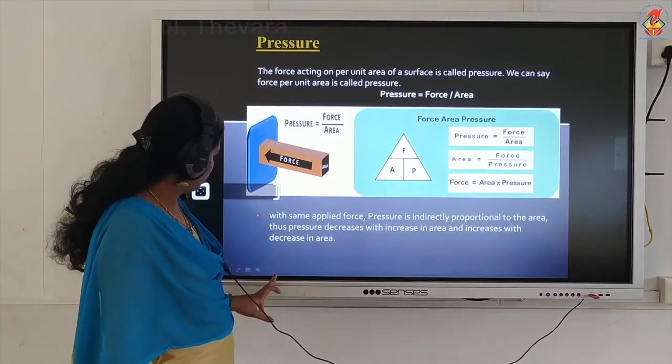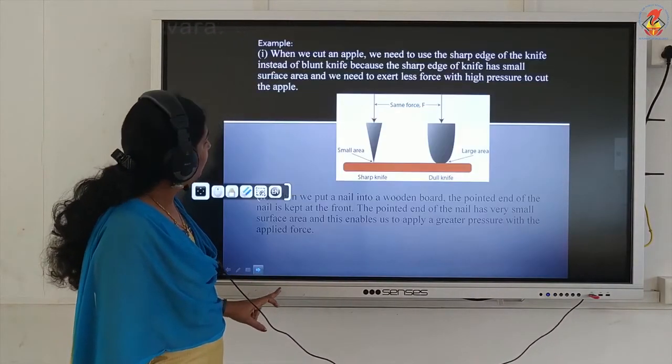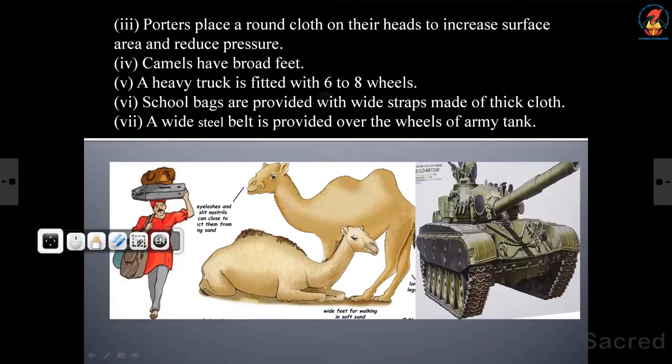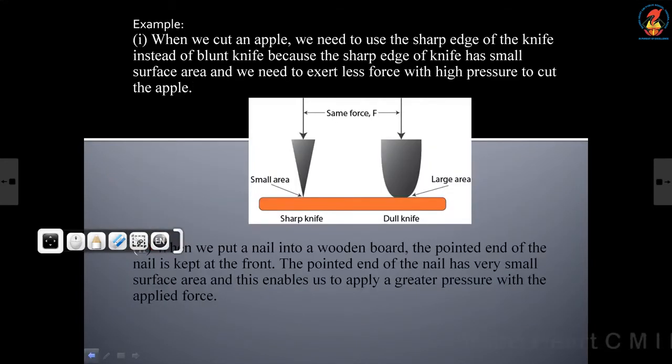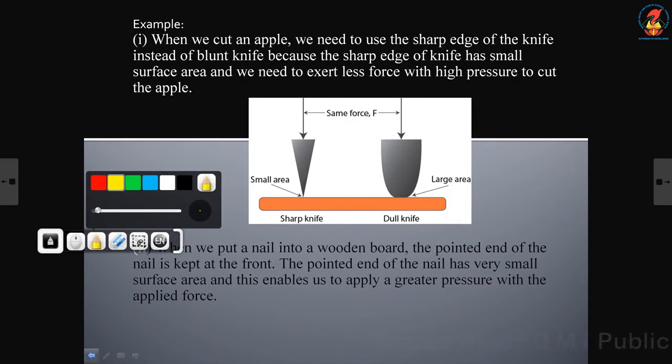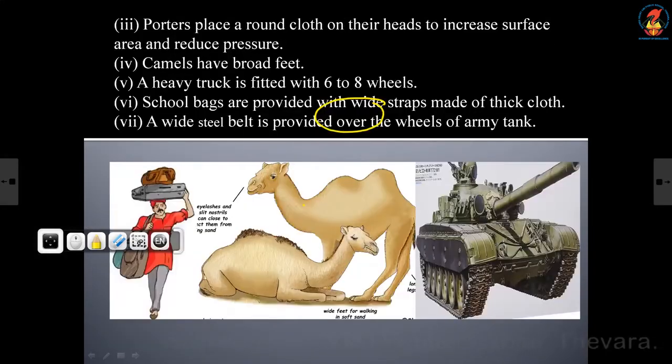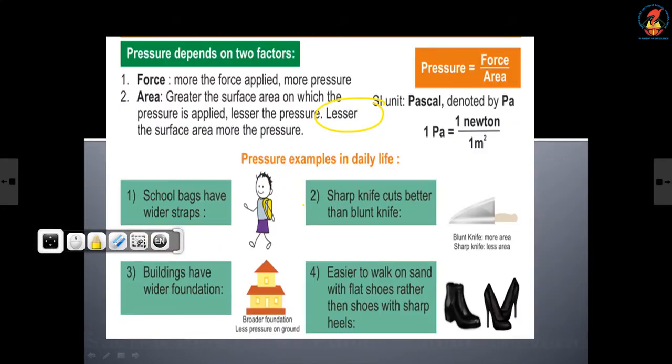So many examples you can see in your daily life with this concept's application, that I will show you. This one is a sharp knife and this one is a blunt knife. Same force is acting here, but the pressure on this surface will be more.